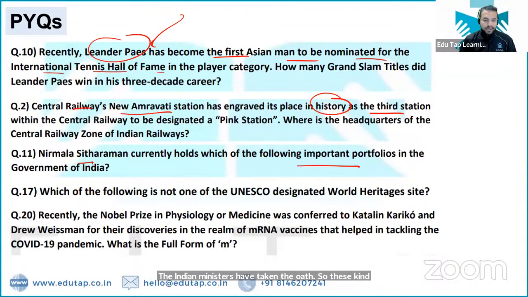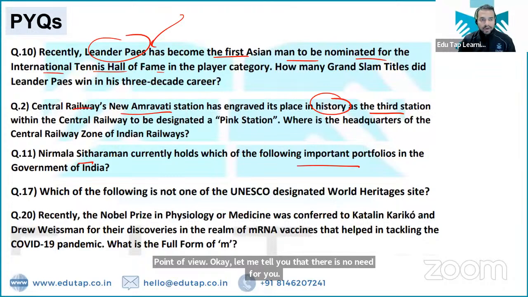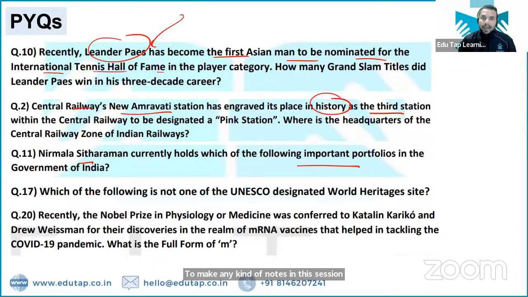Okay, let me tell you that there is no need for you to make any kind of notes in this session, because we've already provided you the whole content in the current app document as well as the quizzes that have been provided to you in the course. There is no need for you to basically take the notes, right?